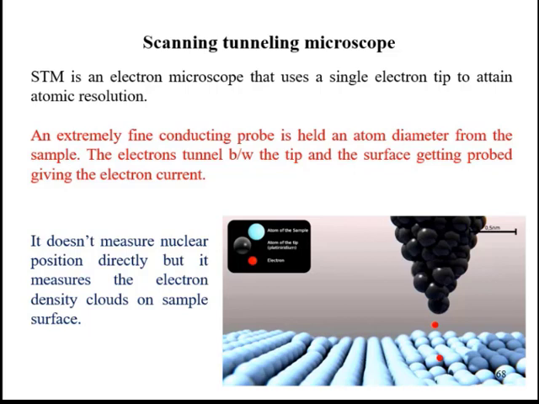An STM uses a very fine conducting tip. This tip is so fine that only a single atom is at its end. A potential is applied between this tip and the conducting sample. When the tip is held very close to the sample, then depending upon the spacing between the tip and the sample, or the transmission probability, a current is drawn. By measuring this current, one can calculate the distance between the sample and the tip.